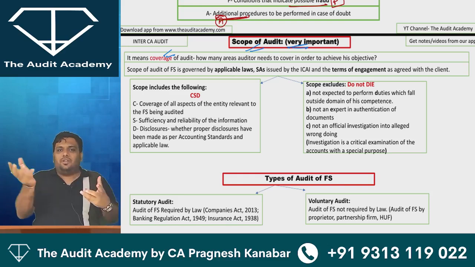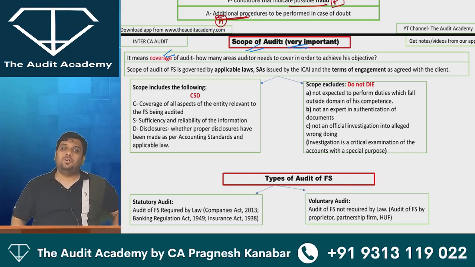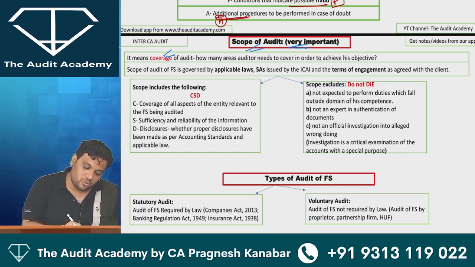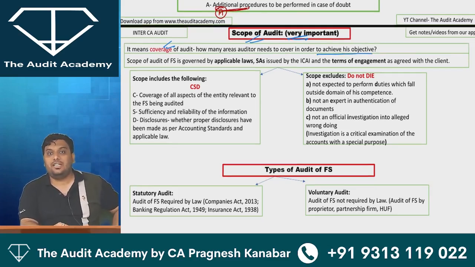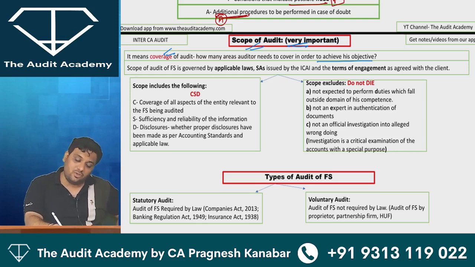It is just another way of saying that you please stay within your limits. Coverage. How much are we going to cover? It means coverage of audit. How many areas does the auditor need to cover in order to achieve his objective? In order to achieve the objective, how many areas are you going to cover? As an auditor, I will understand my scope from three areas.